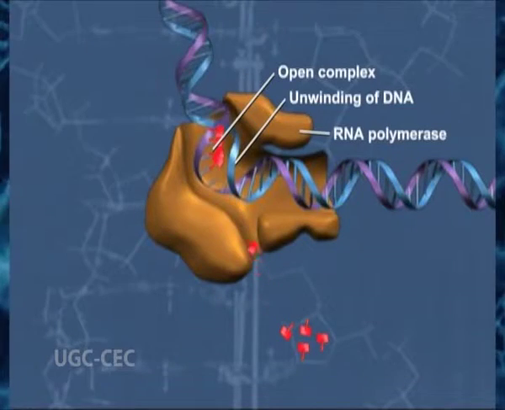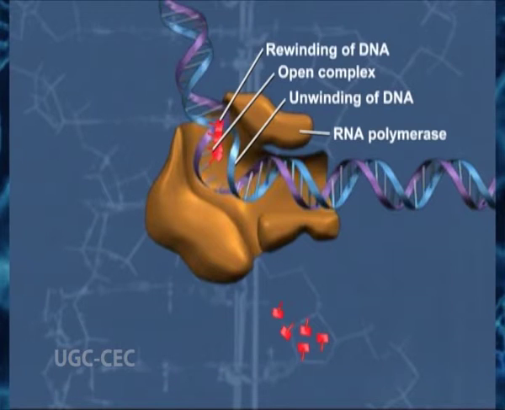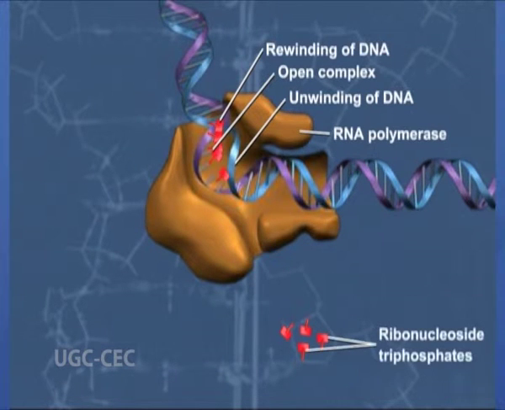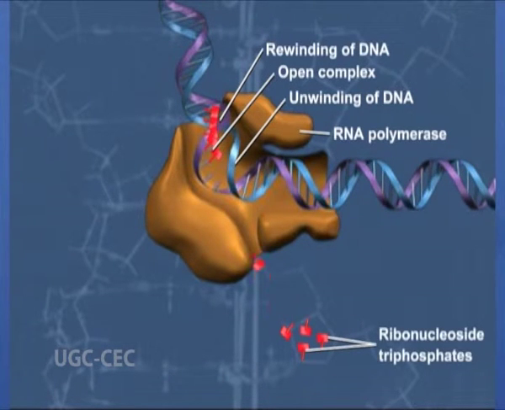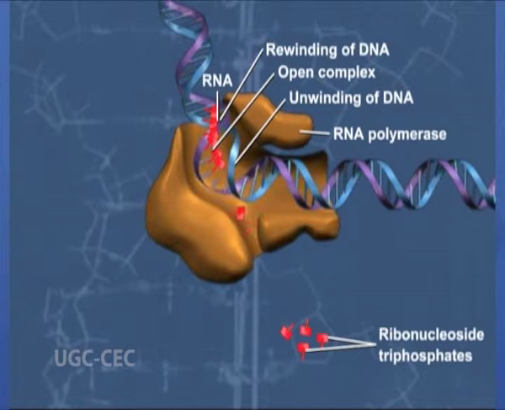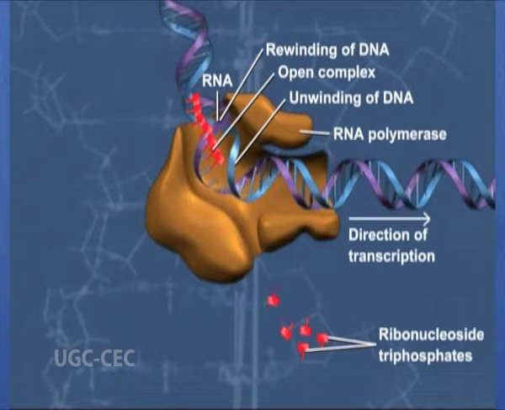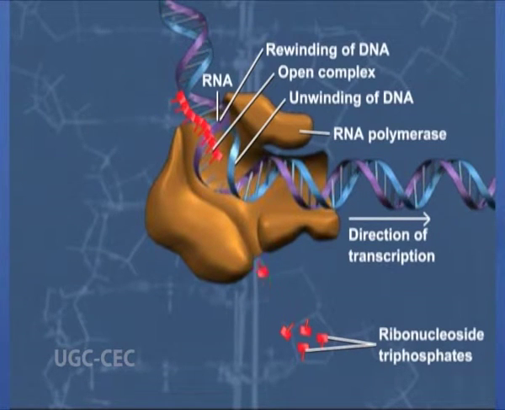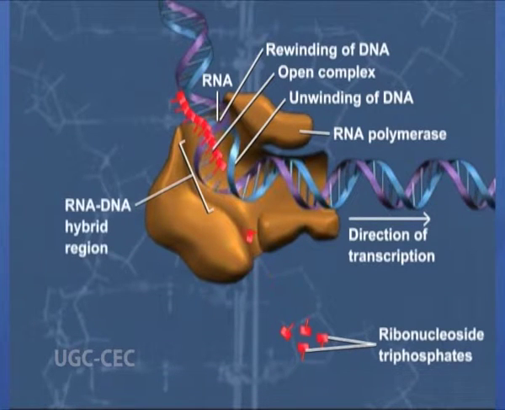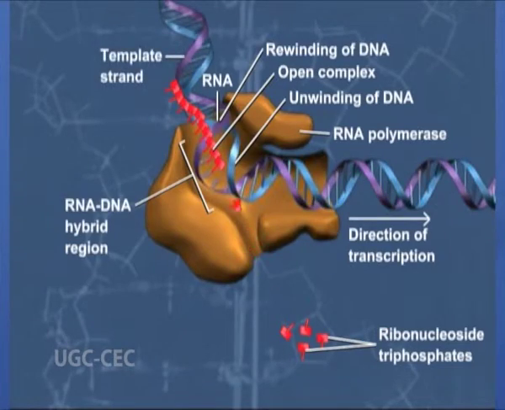The transcription bubble then moves along the DNA with the polymerase. As the enzyme moves, it unwinds the DNA helix to expose a new segment of template in a single-stranded condition. Nucleotides are covalently added to the 3' end of the growing RNA chain, forming a RNA-DNA hybrid of 8 to 12 base pairs.